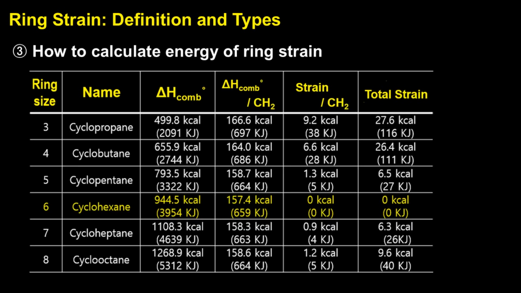When we look at a table of ring strain values, we can see how different ring sizes stack up in terms of strain energy. Cyclopropane and cyclobutane have the highest strain energy per CH2 unit. They're under a lot of angle and torsional strain. Cyclopentane has less strain, but it still deals with some torsional strain because of eclipsing interactions. Cyclohexane, though, is in a league of its own. It has virtually no strain, which makes it the most stable cycloalkane. When you go up to larger rings, like cycloheptane and cyclooctane, strain starts to creep back in, not because of bond angles, but because of ring flexibility and awkward conformations.